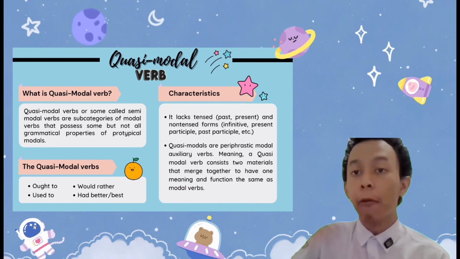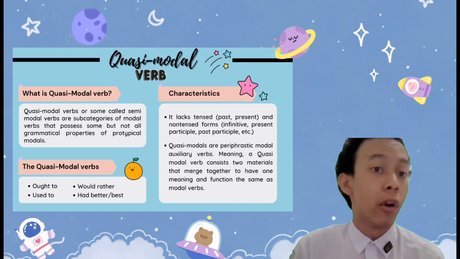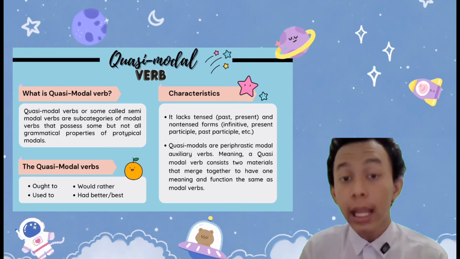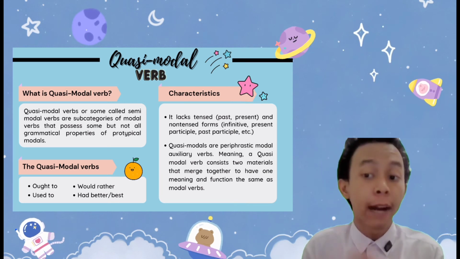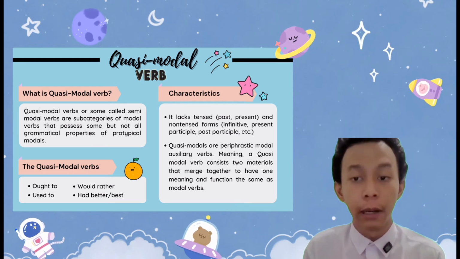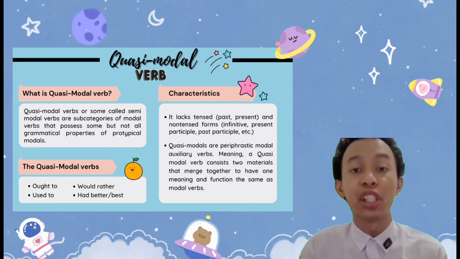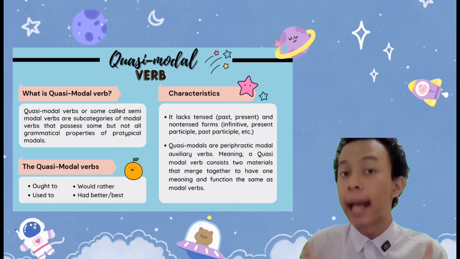The characteristic of these modals is that they lack tense and non-tense forms. Meaning, for example, we pick ought to as an example. Ought to does not become "went ought to". It means that it doesn't have the past simple. It only has the present simple tense. Now, the quasi-modals are periphrastic modal auxiliary verbs, meaning a quasi-modal verb consists of two words that merge together to have one meaning and function the same as the modals.